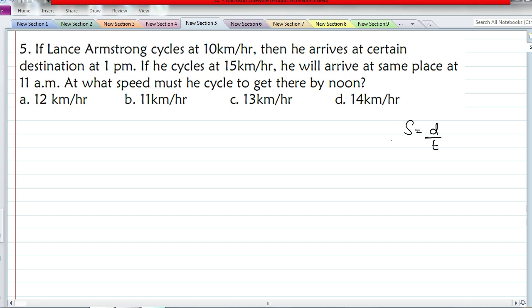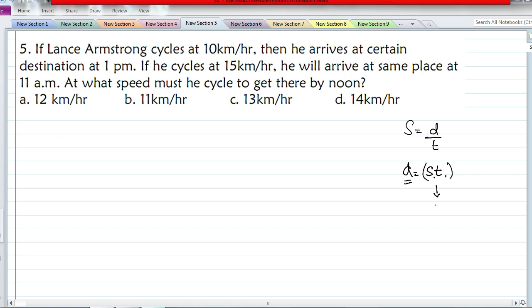Here distance is equal to speed into time. If you observe in this question, the distance is the same. He starts from some place and arrives at some destination. The same place only we are considering, but different speeds. So the distance remains the same. Since the distance is the same, S1 and T1, this is the product.